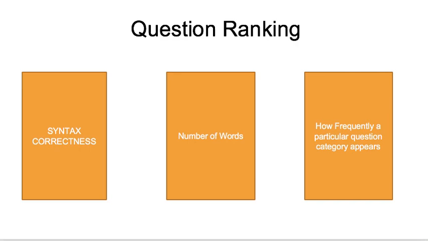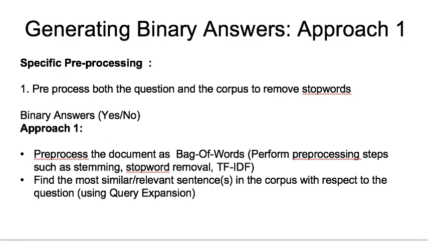Next, we determine how we will rank these questions. So the first criteria is syntax correctness. So we will give higher scores to questions with the correct syntax and eliminate questions with completely incorrect syntax. The second is number of words. So our intuition is that if a question is too big or too small, it is probably not a very good question. The third criteria is how frequent a particular question category is. So our intuition is to prioritize questions from a category which has less number of overall questions. So for example, if we form 50 questions from the binary question category, but only 3 from the how question category, then we imagine that those 3 how questions would be more profound.